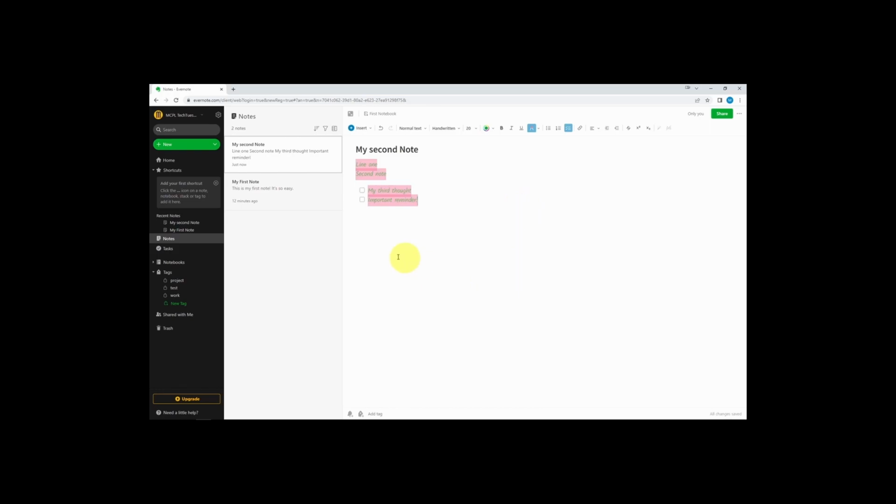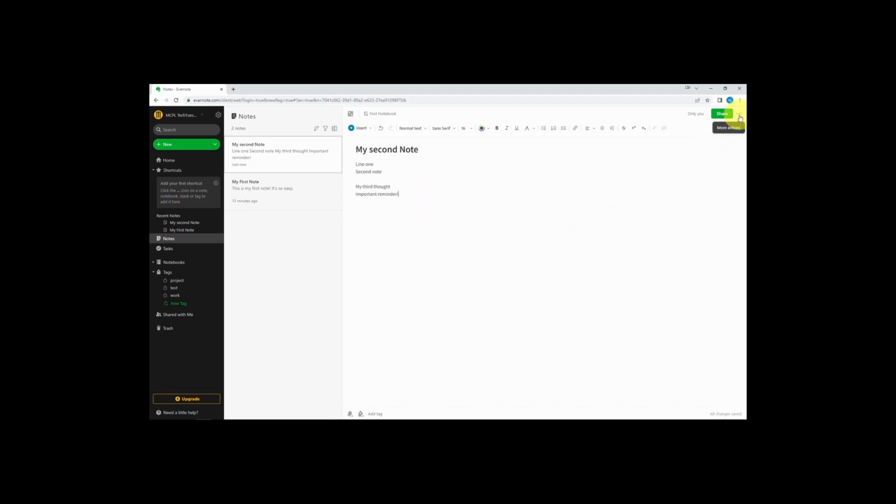When you need to check it off, click inside the box and it will mark it off and put a strike through that line. A quick and easy way to get rid of all formatting is to use the Remove Formatting button. I'll select everything and take away everything that I've done.